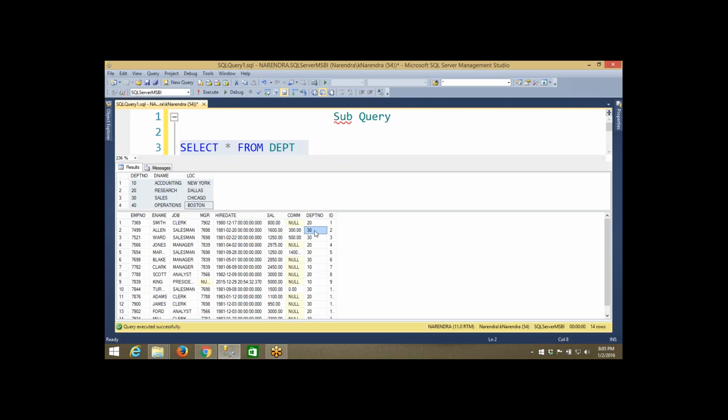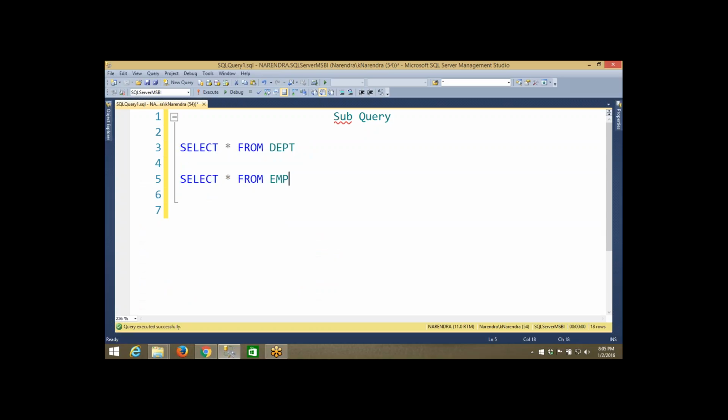There are so many employees working, but because of the department number column only can we come to know which employee works for which department. How many departments do we have? 10, 20, 30, 40. If you go to the employee table, you can see 20, 30 and all the departments except 40, because no one is working for department 40. So the data has been arranged in these two tables like this. I have explained the department table and the employee table, and we have seen so many examples with respect to these two tables. I gave you these tables one week back, so maybe you have gone through them very well.